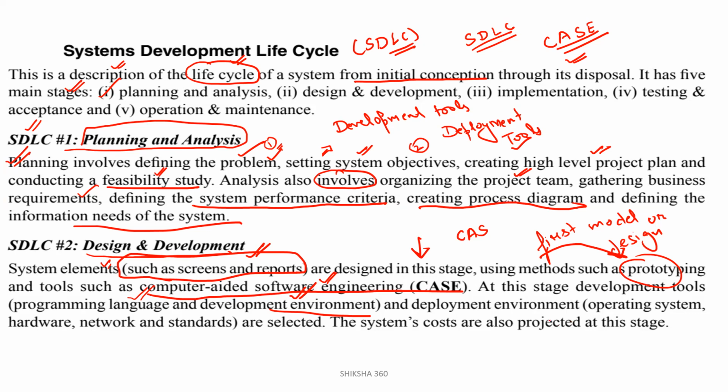The system costs are also projected in this stage. Very, very important. Sometimes they will ask in the examination at which stage the system costs are projected: under the stage of design and development.